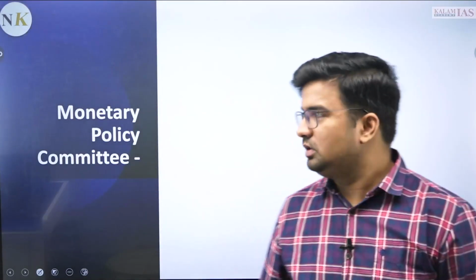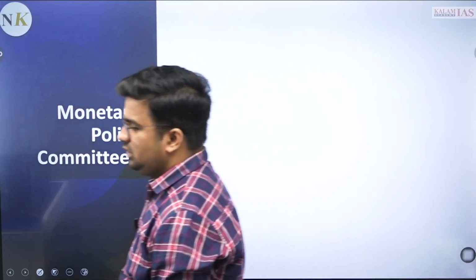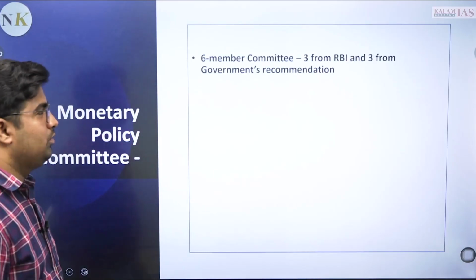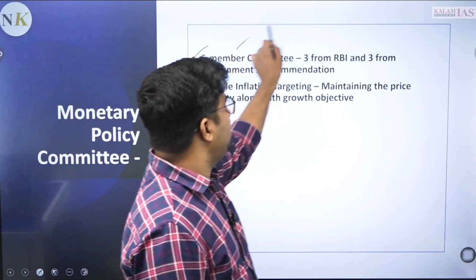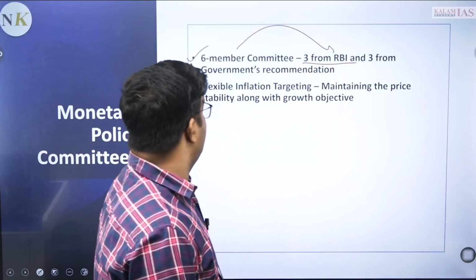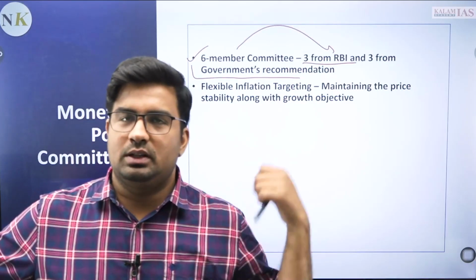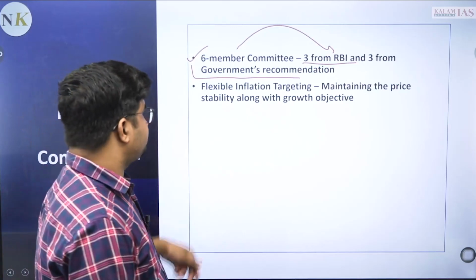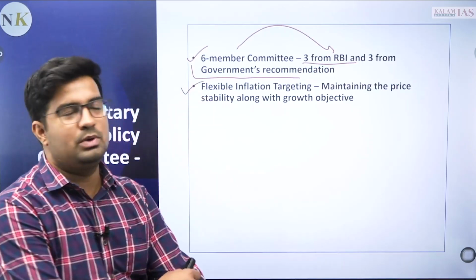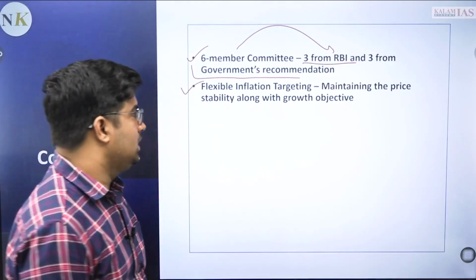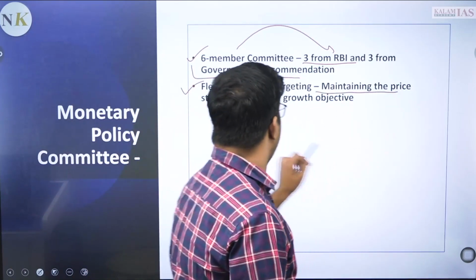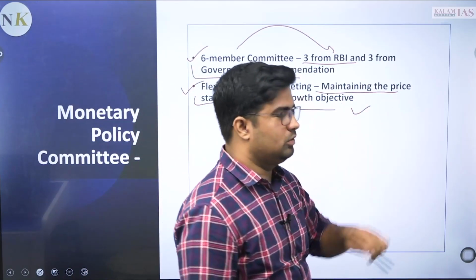Furthermore, the Monetary Policy Committee, which you need to understand, you understand the inflation targeting aspect. Monetary Policy Committee is a 6-member committee where 3 are from RBI and 3 from the government recommendation, including the RBI governor will be there in the 3 members from RBI. The scope is flexible inflation targeting, that is the objective, that shows maintaining the price stability along with growth objective.